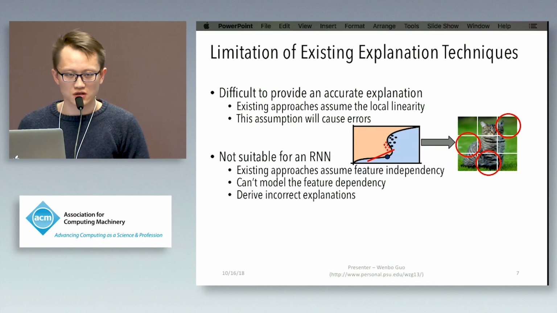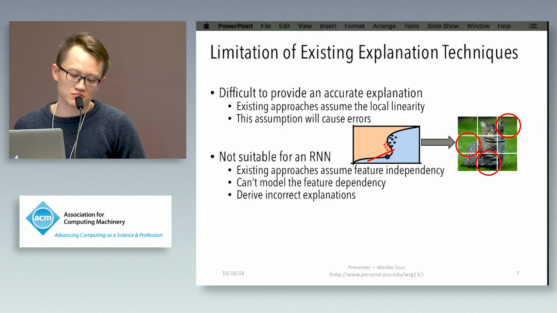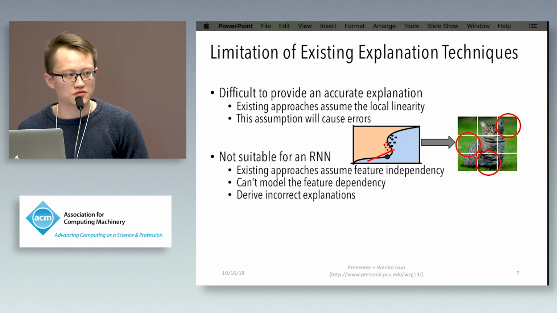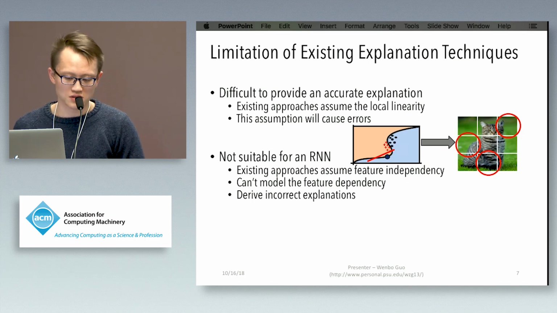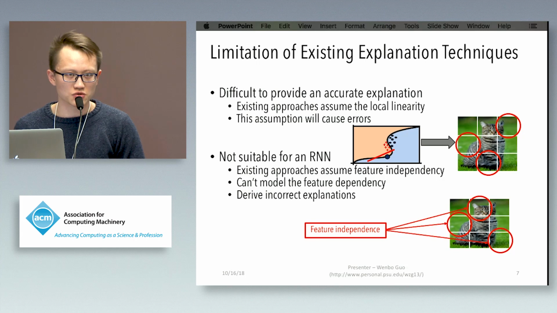Second, recall that security applications usually have sequential data, which means that there is a certain kind of feature dependency within the input data. But most of the existing approaches assume that the input features are independent from each other. So they are not able to model this kind of feature dependency. So in this example, if we take features independently, what we get is a bunch of individual features. So there is little correlation between the selected features. So this will also cause errors.